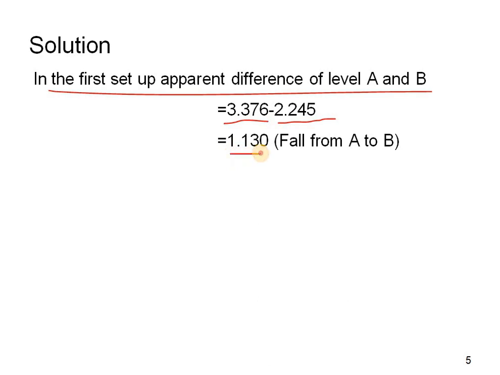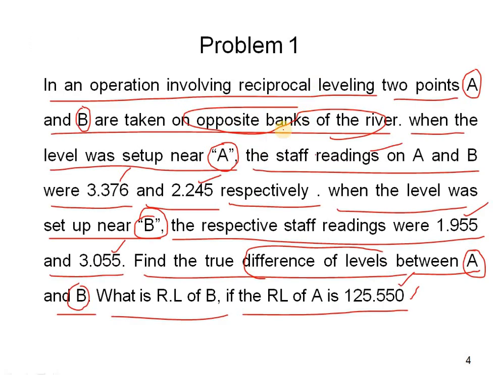So in the first setup, the apparent difference of level between A and B is 3.376 minus 2.245, which is equal to 1.130 fall from A to B. So this is the first one, with the instrument set up near A, and the readings are 3.376 minus 2.245.